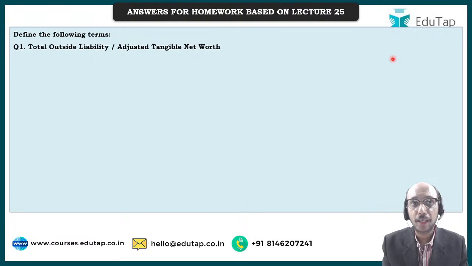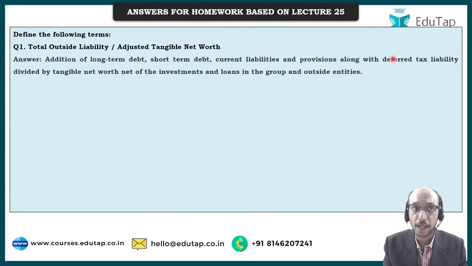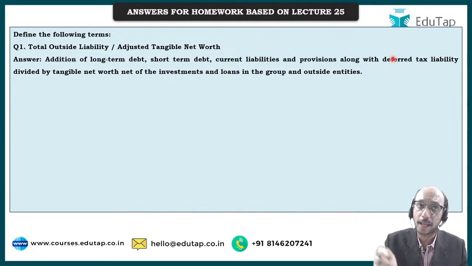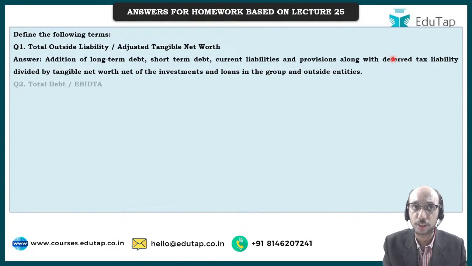Total outside liability divided by adjusted tangible net worth. That was considered to be one parameter. That definition has been placed over here in front of you. The homework was to define these terms: total outside liability divided by adjusted tangible net worth, right?